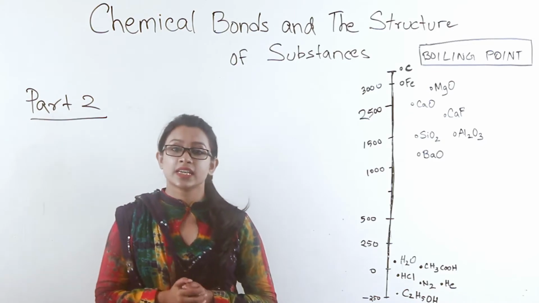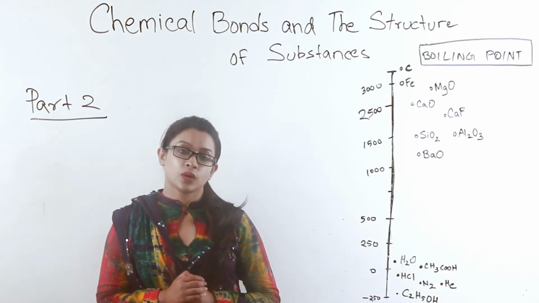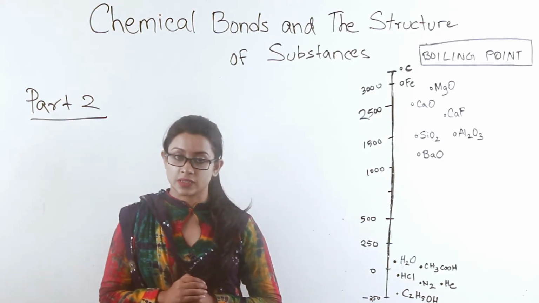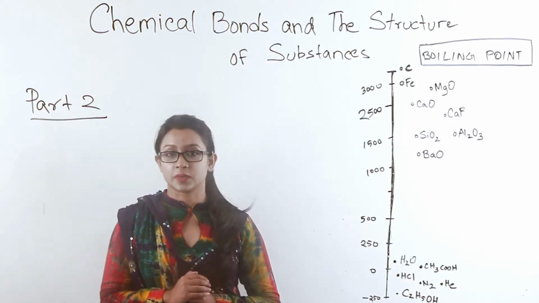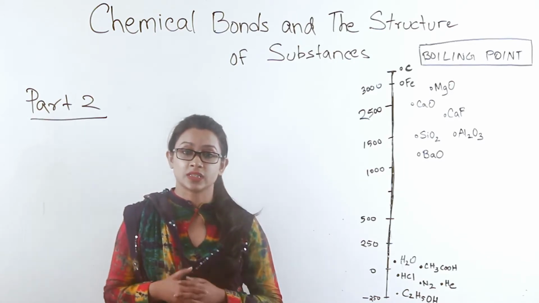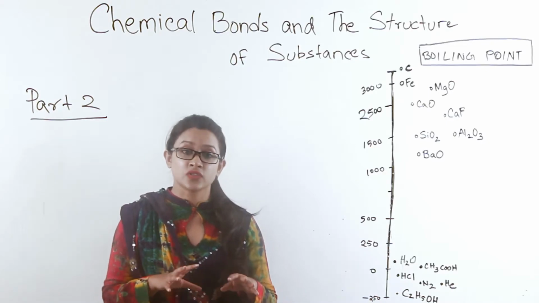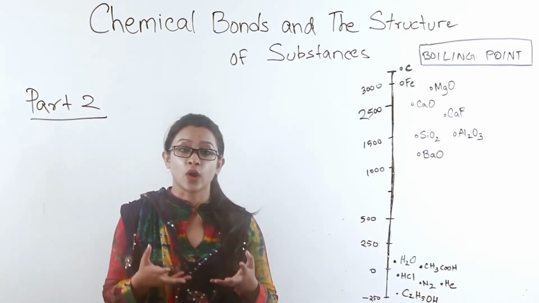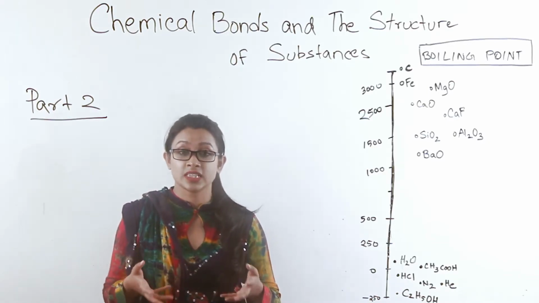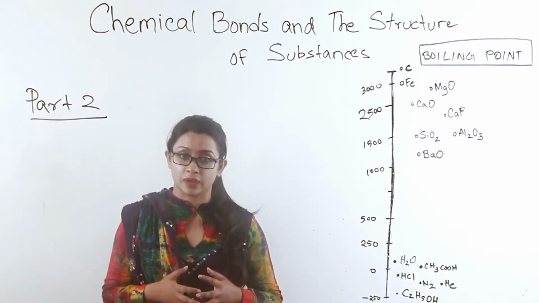And we start today's lecture by discussing the topic boiling point. Now, what is a boiling point of a substance? A boiling point of a substance is a temperature at which the particles of the substance are moving at such a speed that on its surface you can see the surface boiling. Why does that happen?